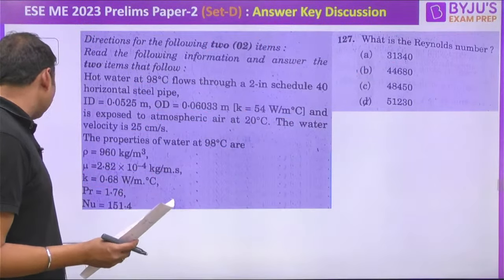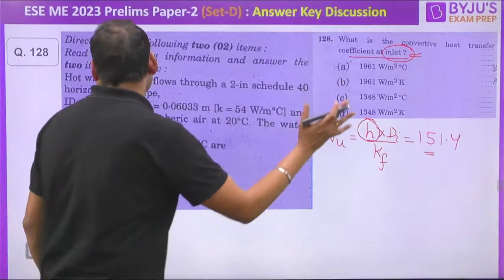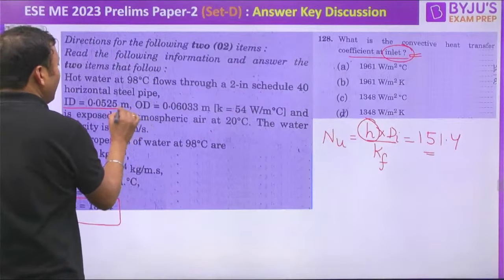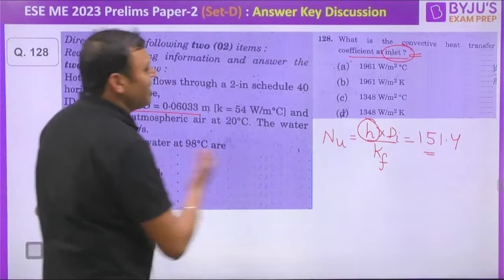So we can say Nusselt number is given by H into D upon thermal conductivity of the fluid, which is given as 151.4. We do not have to apply the expression for Nusselt number for turbulent flow. It is already given here. The value of Nusselt number is given. So the convective heat transfer coefficient at the inlet, the diameter will be same throughout. The inner and outer diameter remain same throughout.